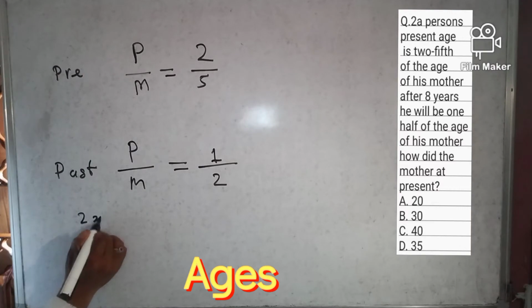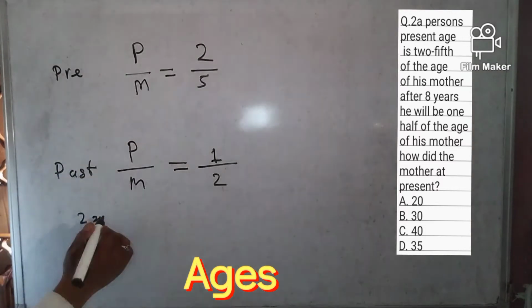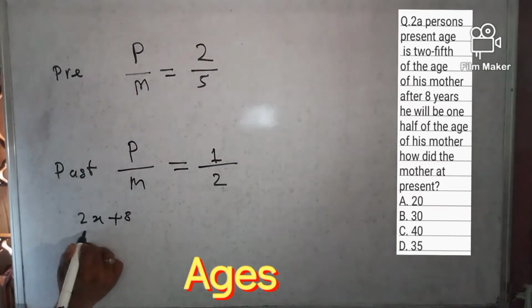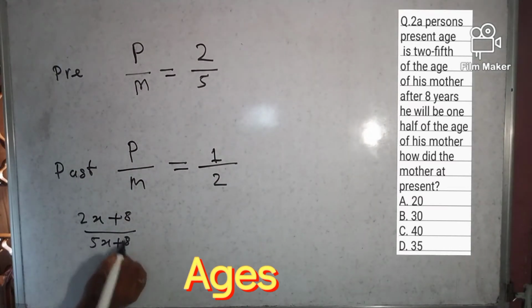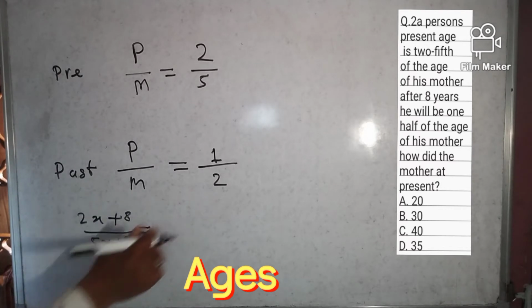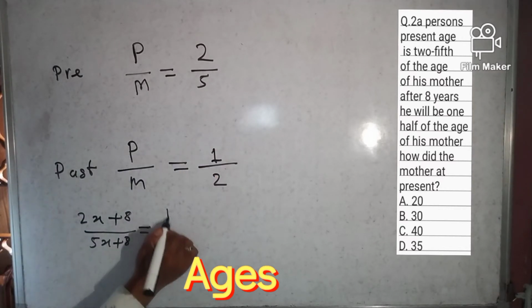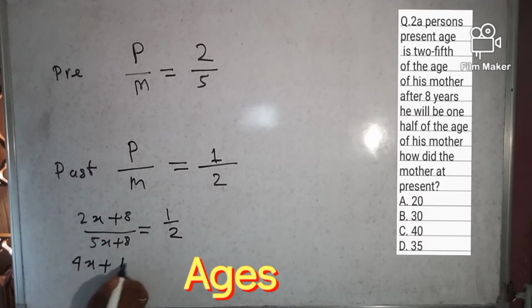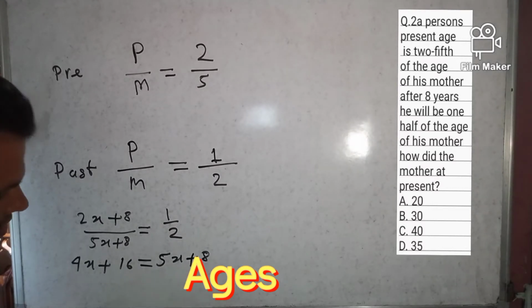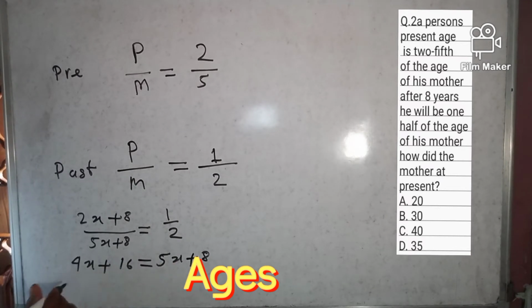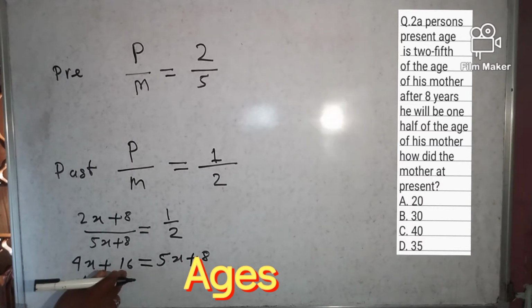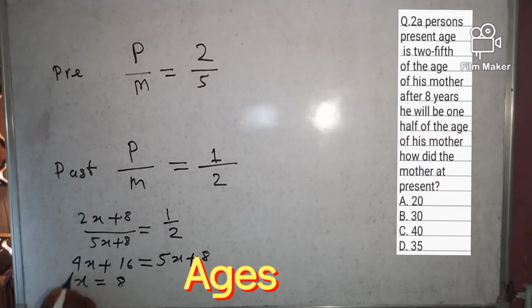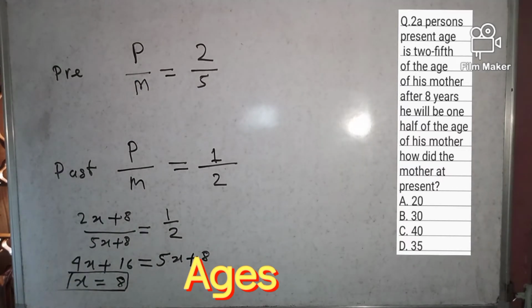Suppose this is 2x and this is 5x. (2x plus 8) by (5x plus 8) is equal to 1/2. So 2 into 2 is 4x plus 16 is equal to 5x plus 8. 5x minus 4x is x, and 16 minus 8 is 8. So x is equal to 8.